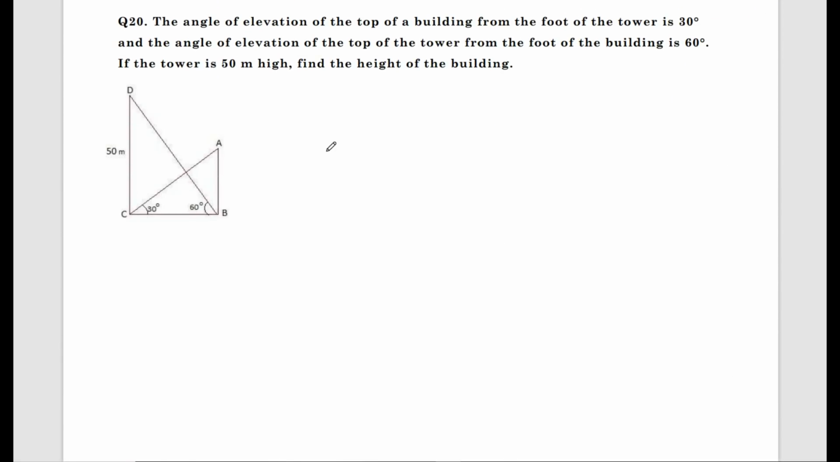Question number 20 from the unit applications of trigonometry. Students, I am covering almost all the important questions for the exam. Do practice these questions. With that, solve similar questions from the textbook. I know it is a long session.